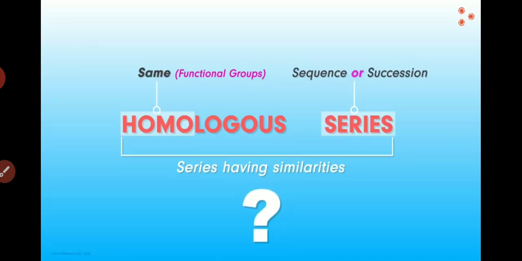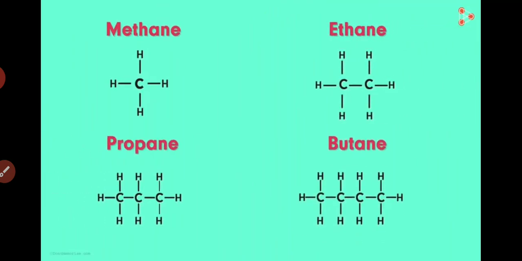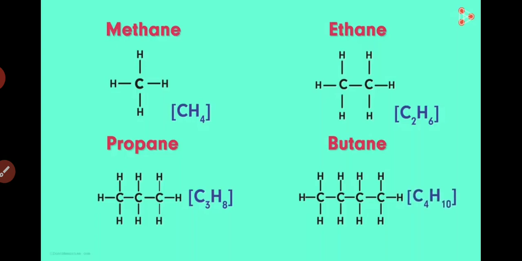And what do we mean by this? Let us consider the simpler alkanes like methane, ethane, propane, and butane. Are they in succession? You may say yes. They occur one after the other. But what exactly makes them successive to each other? To understand this, first tell me what is the molecular formula for each. The molecular formula of methane is CH4. That's right. Ethane is C2H6 and propane is C3H8. And how is butane expressed? Its molecular formula is C4H10.